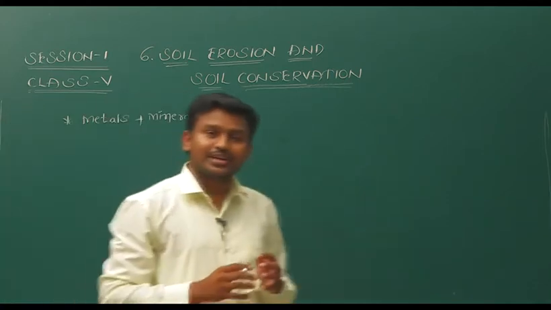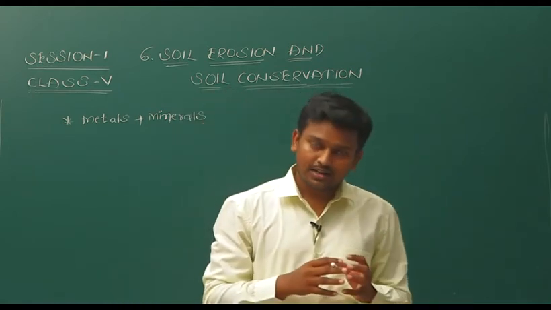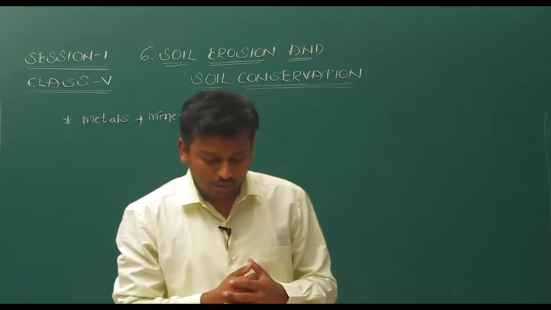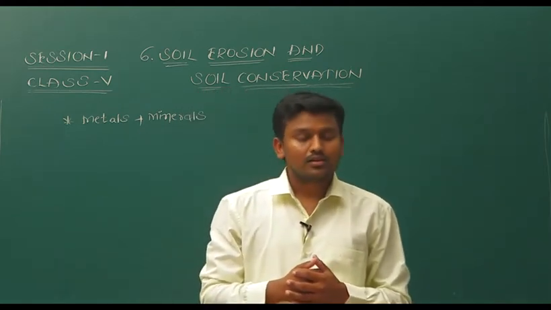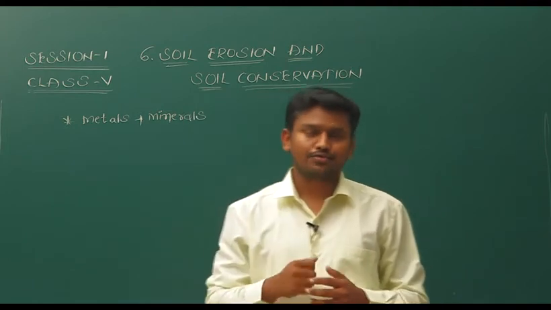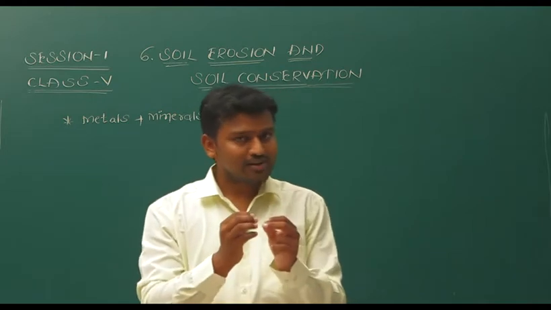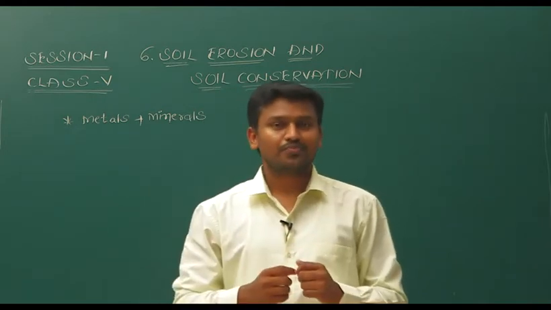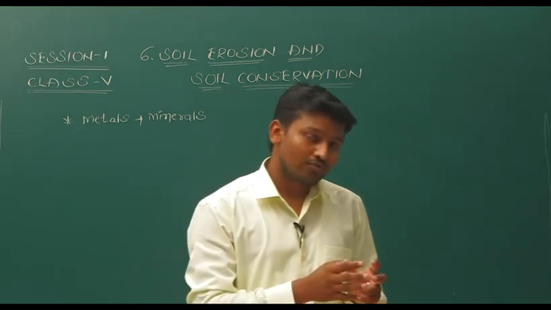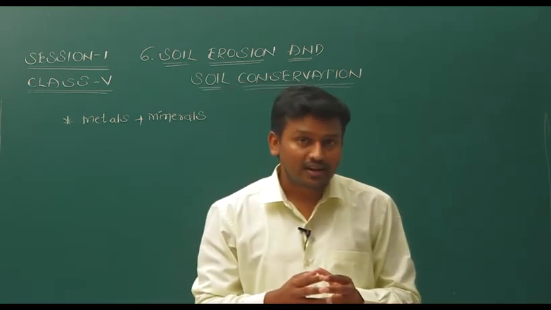So, metals and minerals are present in this soil, and in the soil itself plants grow. And how does this soil form? If you observe the soil carefully, the particles of the soil, you can see similar ones in the rocks also. Do you know how this soil forms? It is due to the process of weathering.